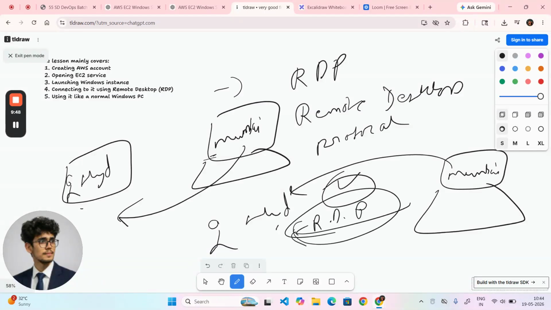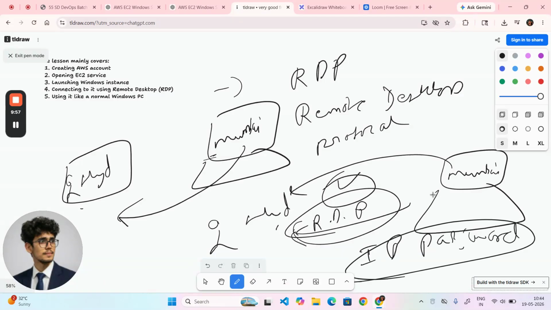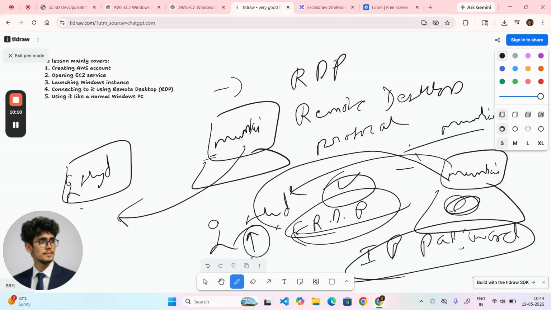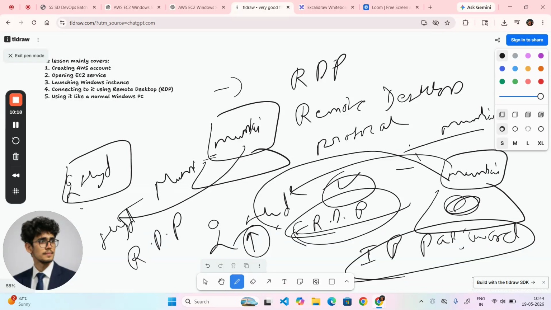RDP is a tool which require your ID and password. Just we need to give the ID and password. We will get the ID and password and we can get the access to use our own system which is in Mumbai, we can get the access from Hyderabad. Got it? That is the role of RDP. From one place to another place, how we can connect? That is the role of RDP, guys. The connection. Hyderabad to Mumbai and Mumbai to Hyderabad.